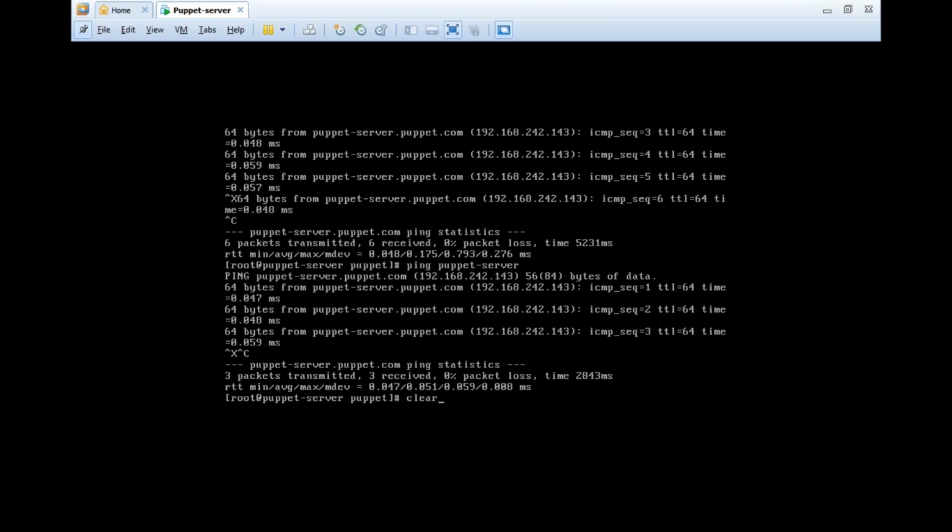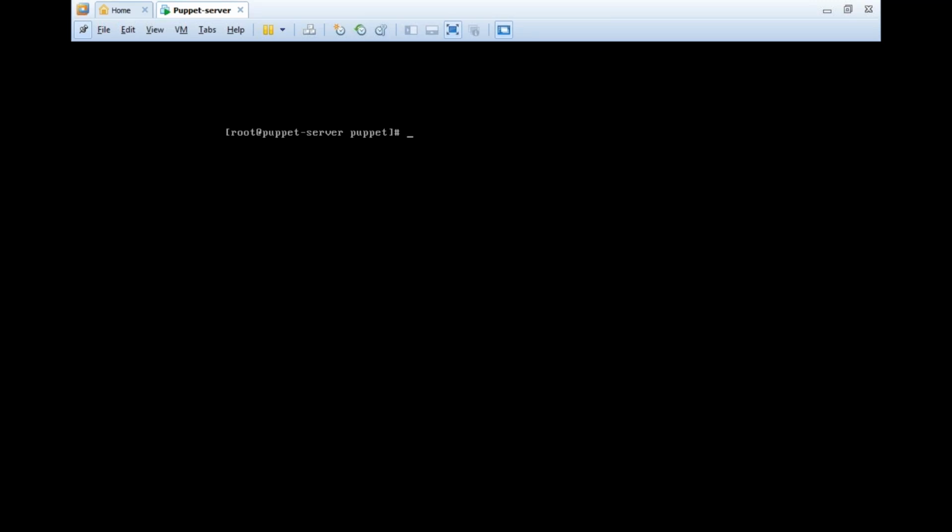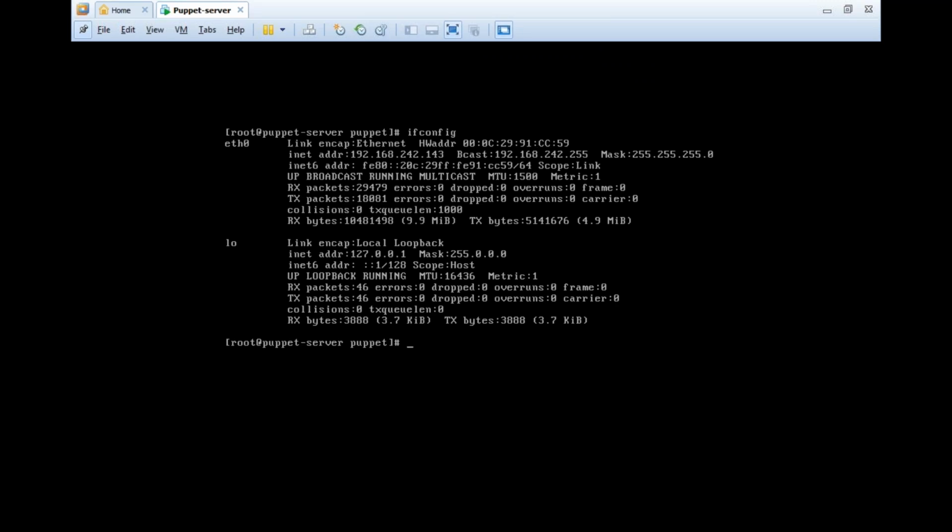Or else, as we know, we can ping with the IP address, 143 is the IP address, 192.168. I think people know these things. You can ping with either the alias name, the fully qualified domain name, or the IP address.